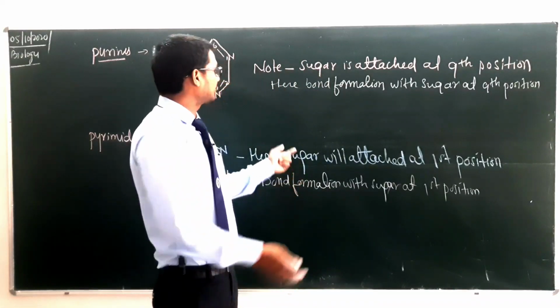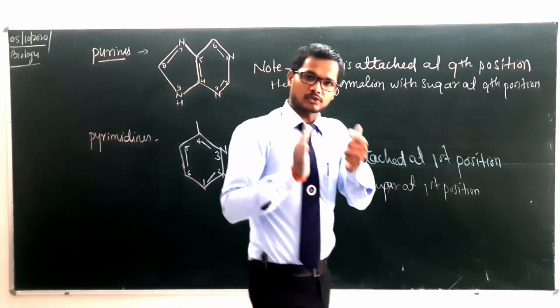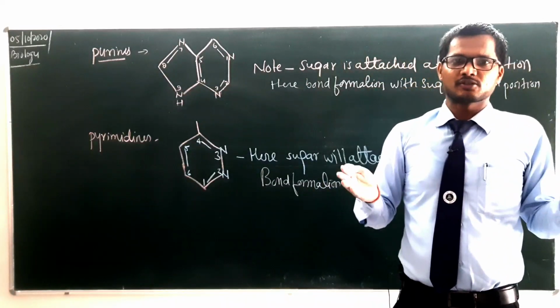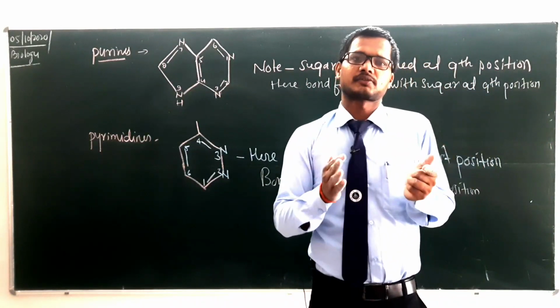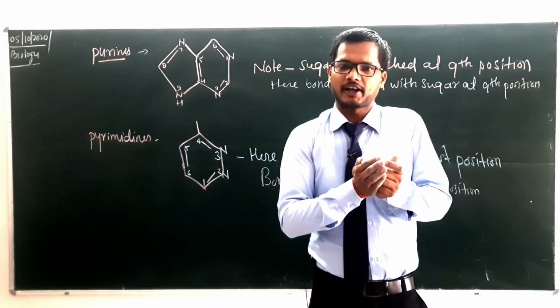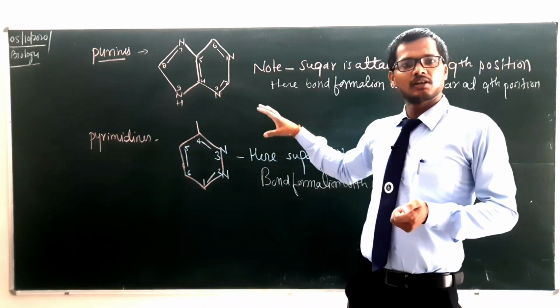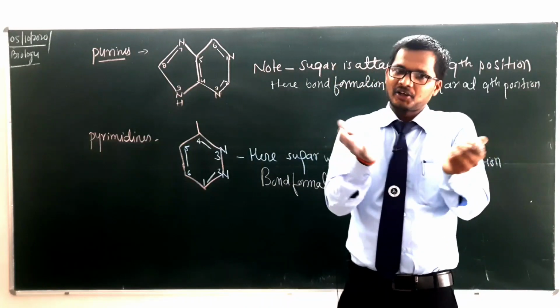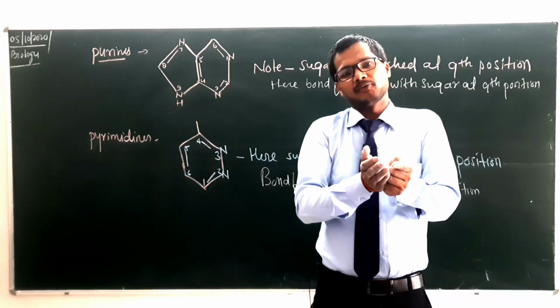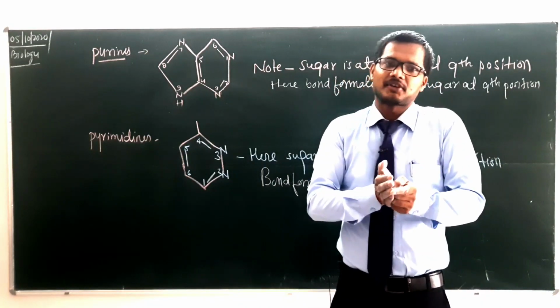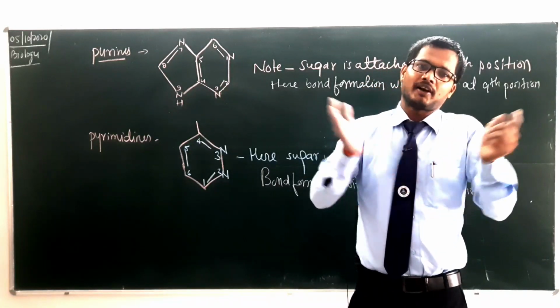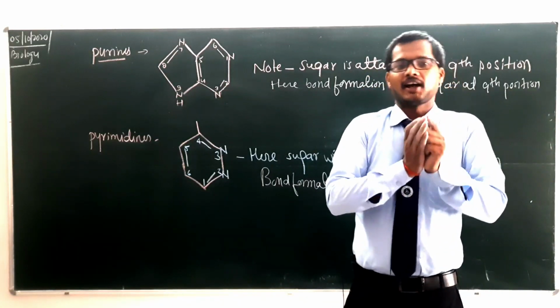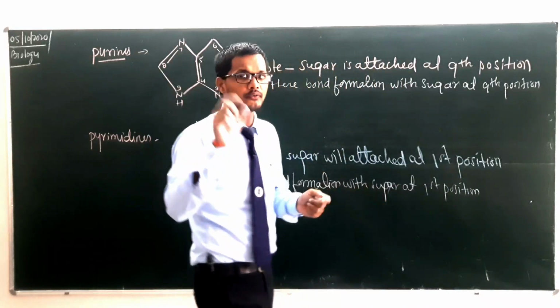हम बाद में देखेंगे जब हम इनको क्या करेंगे, शुगर को और नाइट्रोजनस बेस को और इसके साथ साथ फॉस्फेट ग्रुप को अटैच करके एक न्यूक्लियोटाइड बनाएंगे. So this was all about the nucleic acid and their component. In the next video we will combine all these components and we will form nucleotide, and then after forming nucleotide we will join again more and more nucleotides and will form a polynucleotide chain of DNA.